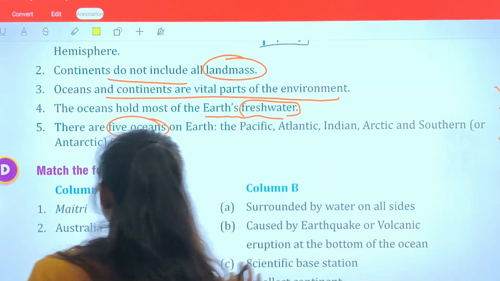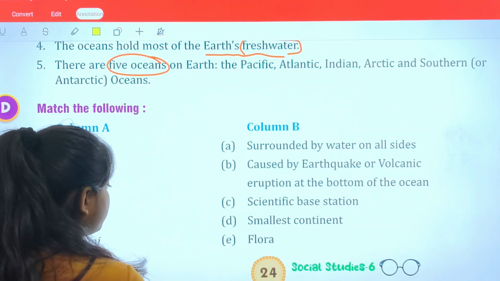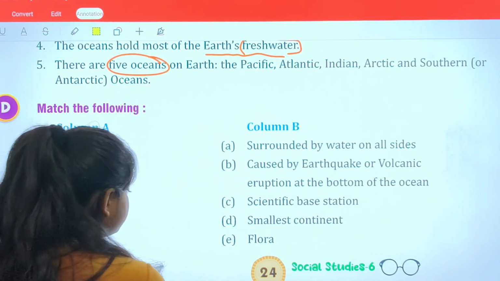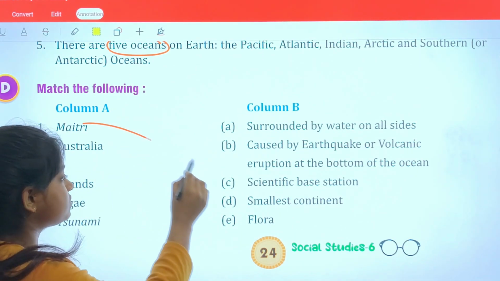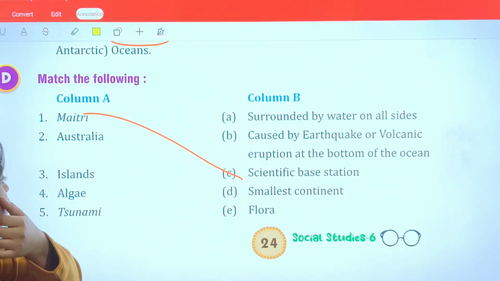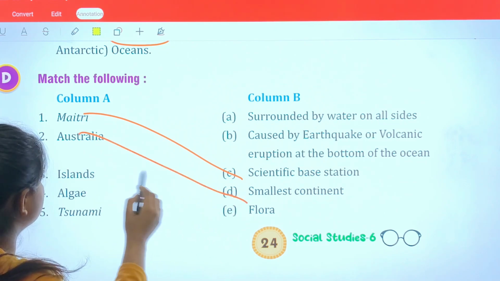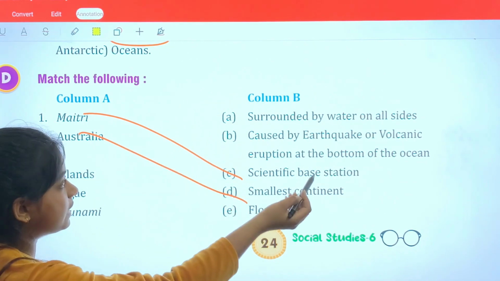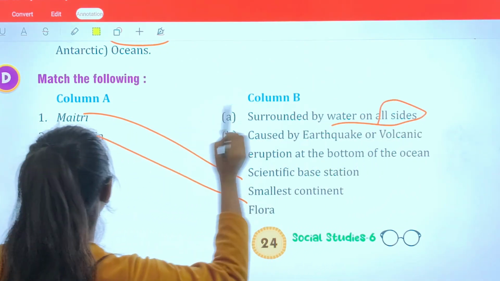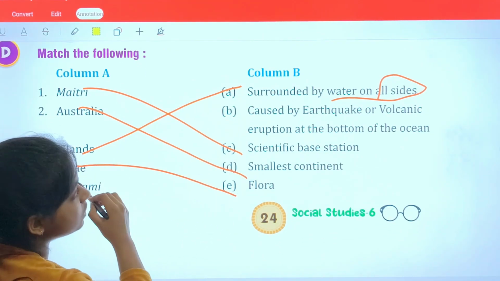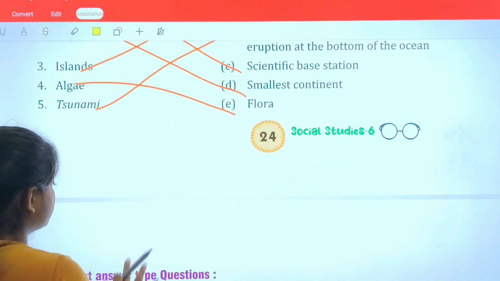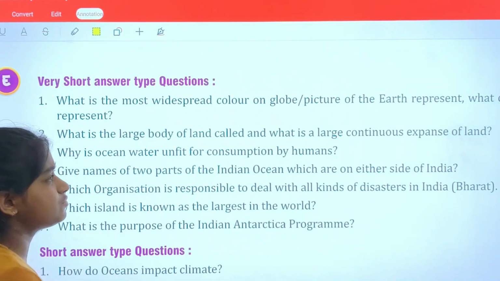The right answer. Do some match the following questions. Okay, so Mathri is a scientific base station. Australia is what? So Australia is the smallest continent. Islands are surrounded by water on all the sides. So this is the right answer. Algae is flora and tsunami is caused by earthquake. Clear? Here are some short questions.